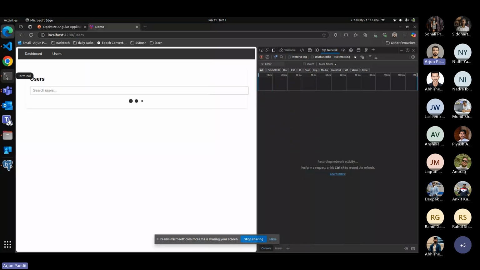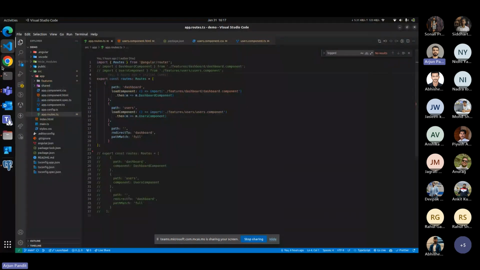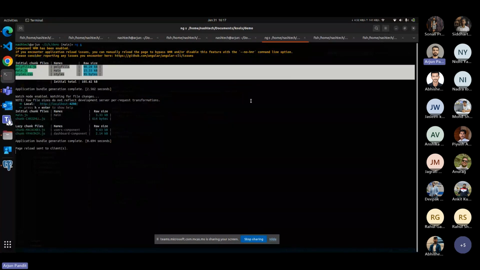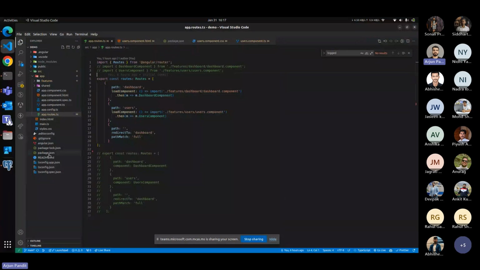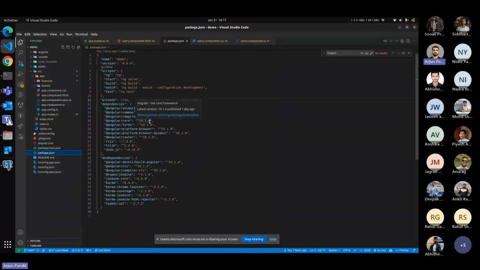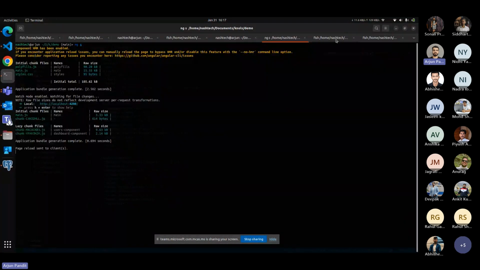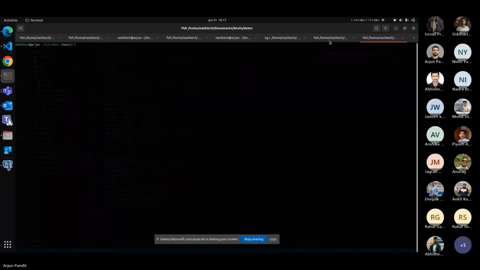And the second topic, I'm going to show you the standalone component. So let me show you how our application used to be before the standalone component. Okay, I already told you that we are dealing with Angular 19. A standalone component was basically introduced in Angular 16, and I'm dealing with 19. So by default every component is lazy loaded. But before that, I already created the application with Angular 16. Let me just show you the code of that.